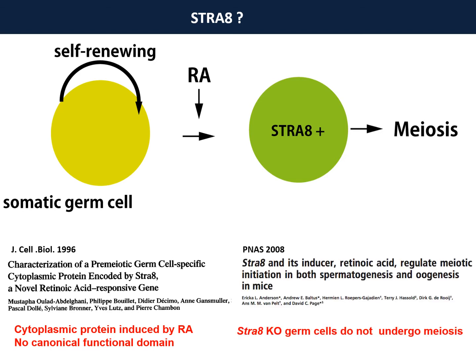Another study showed that STRA8 knockout germ cells do not undergo normal meiosis. These studies suggest that STRA8 should play an essential role in meiosis. However, the precise mechanism of meiotic initiation was still not clear.